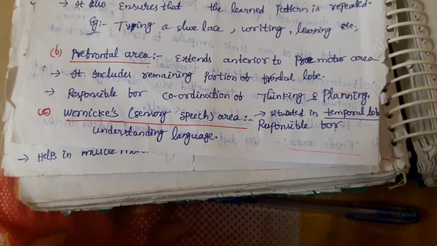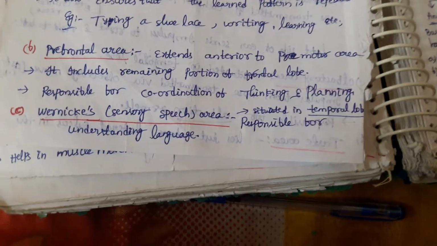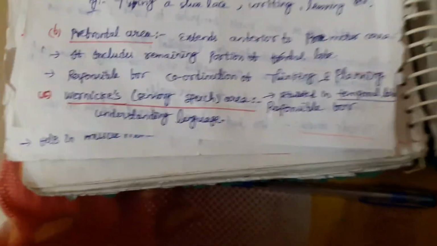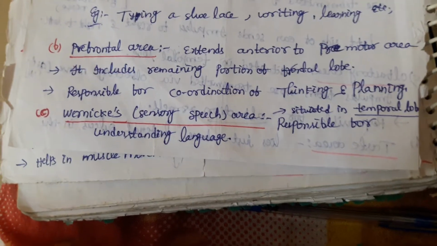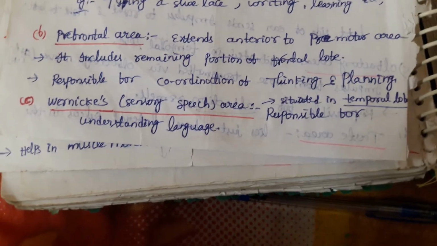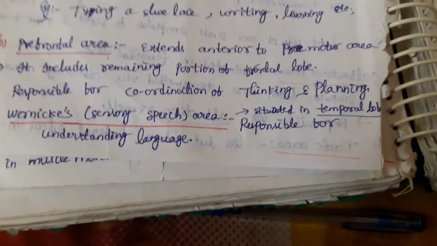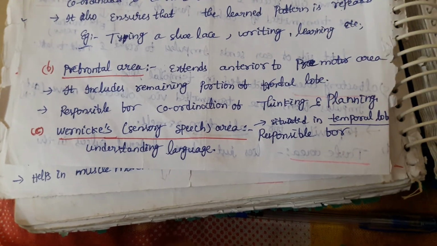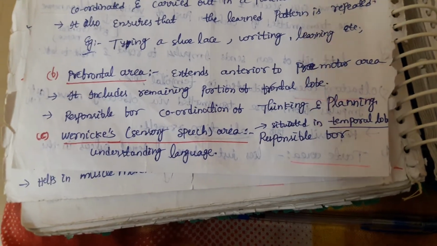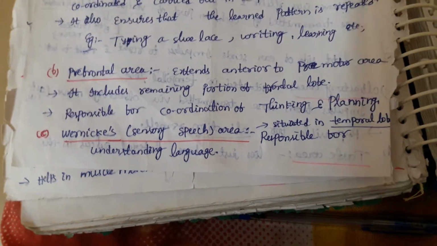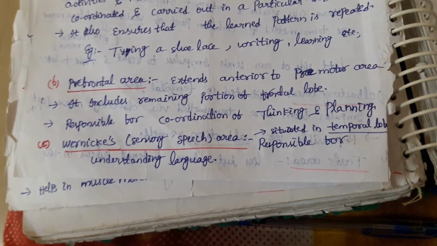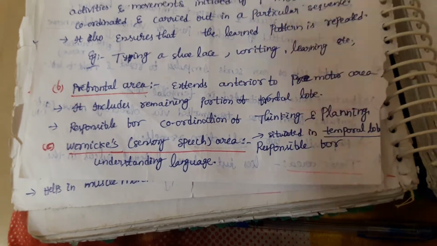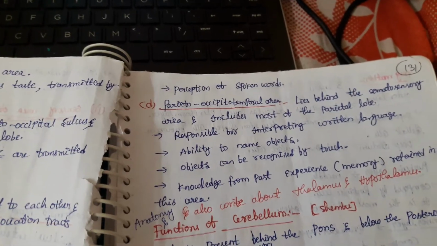Next, Wernicke's speech area or sensory speech area, which is situated in the temporal lobe, nothing but the sides, which is responsible for understanding language. Generally, we know only one or two languages, but when you are thoroughly seeing or listening to other languages, you can try to understand them. That will be mainly under control of this Wernicke's or sensory speech area. This is helpful for perception of spoken words.